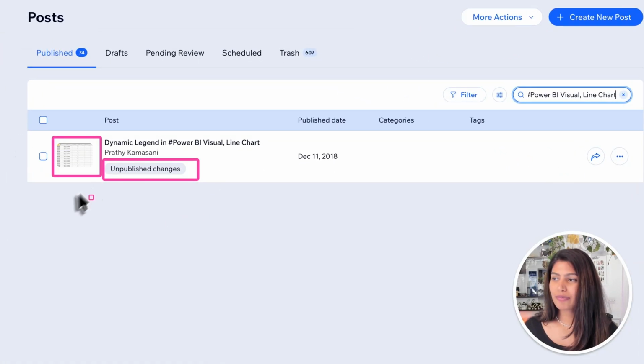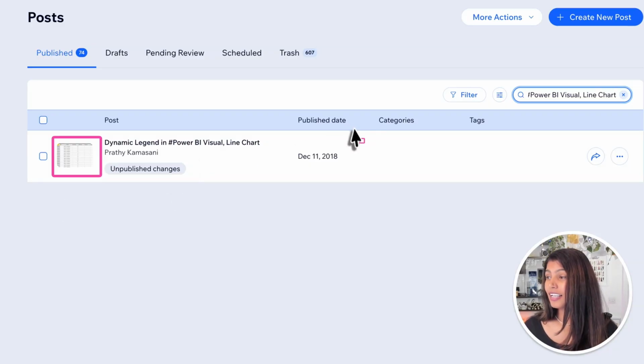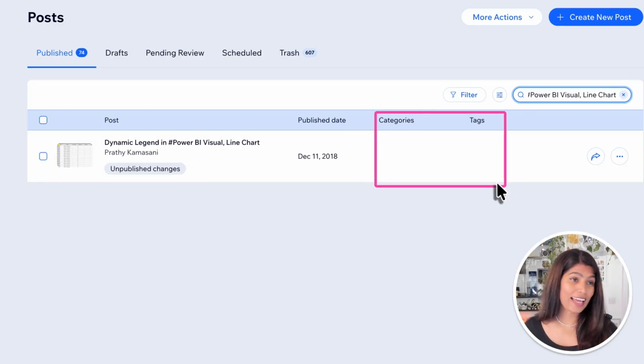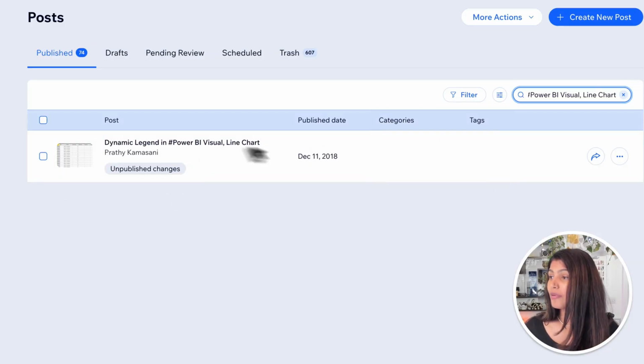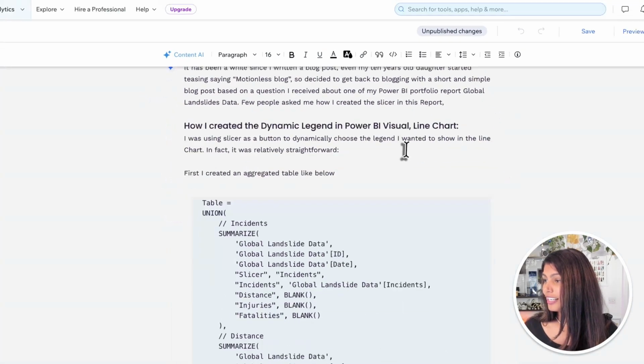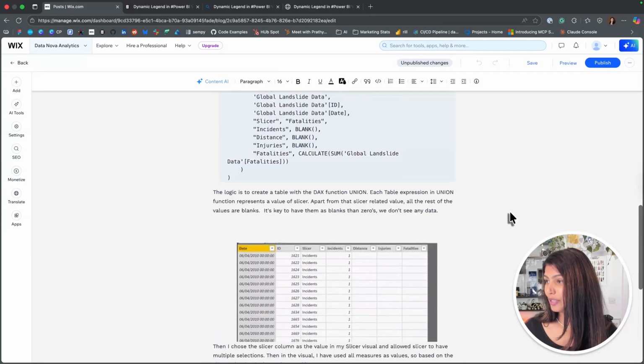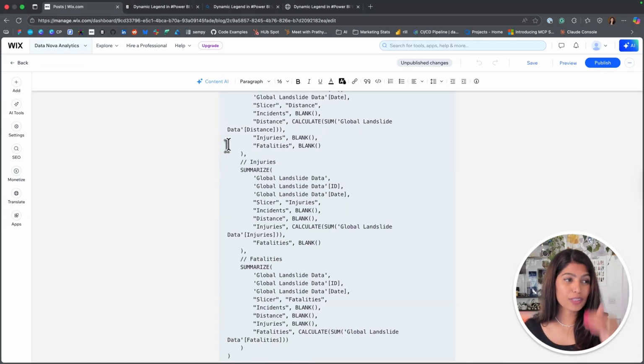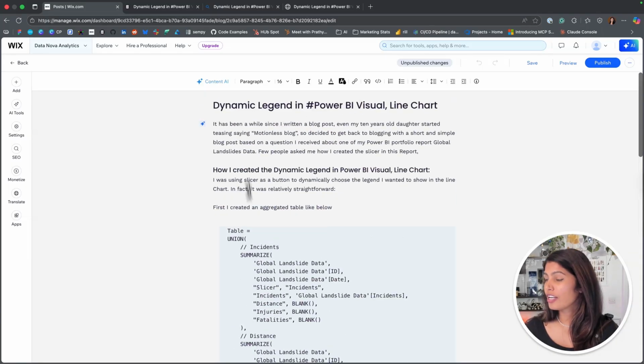You could also see my image hasn't been updated, and no categories and tags have been updated on that one. However, if I click on that blog post, it has been updated, because the previous window was showing how it looks in the published version, but this is the draft version in here.